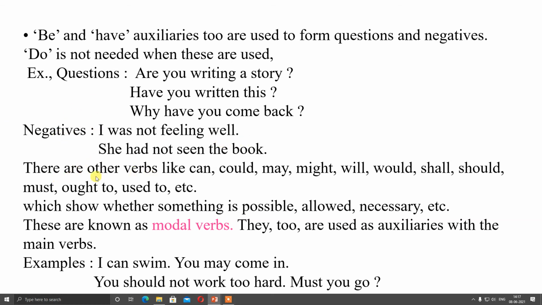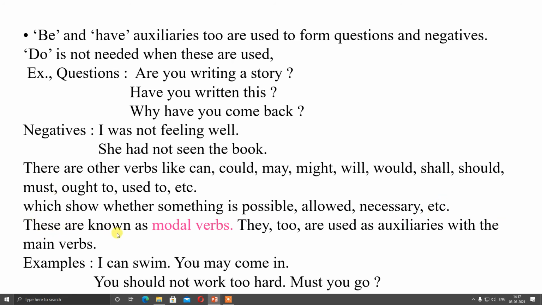There are other verbs like can, could, may, might, will, would, shall, should, must, ought to, used to, etc., which show whether something is possible, allowed, necessary, etc. It depends on the circumstances in which the sentence is said.